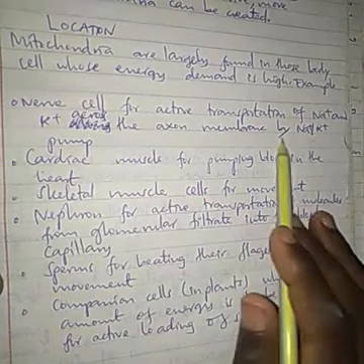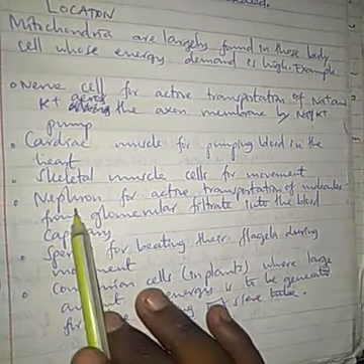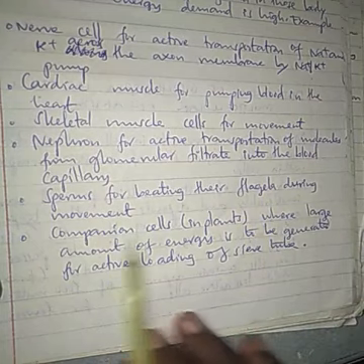Kwenye nerve cell tunahitaji sodium potassium pump. Kwenye cardiac muscle for pumping blood. Kwenye skeletal muscle for movement. Kwenye nephron for transport. Then kwenye sperm cell for beating of flagella. Kwenye companion cell in plant for. Kwa hiyo hizi ni examples tu, lakini tutaenda kuona kwenye cell moja moja tutakavyoenda kusoma different parts or different systems